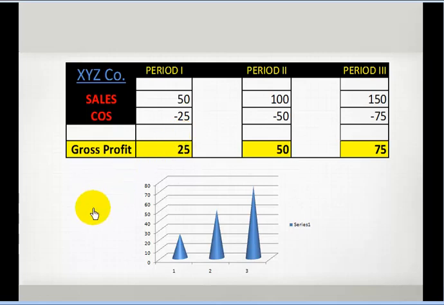He comes and tells you that one of the managers who is newly appointed has, for the last 3 periods, shown growth in gross profits as shown on the screen: 25 million in the first period, then 50 million in the second period, and then 75 million in the third period. And he has brought this chart and he wants a bonus or a pay rise.